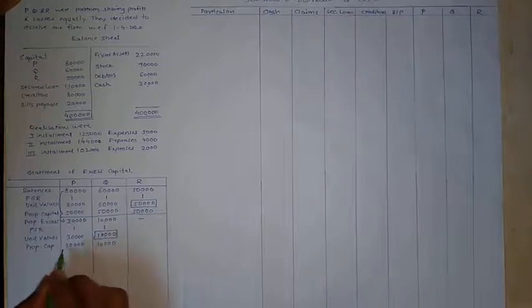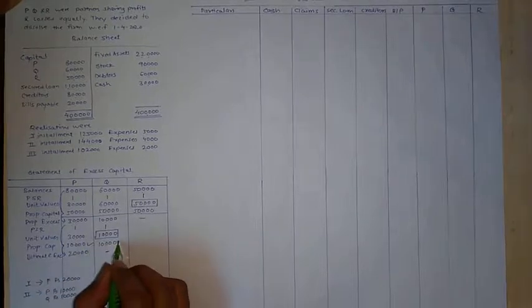It's 10,000 for P, 10,000 for Q. And after deducting (30 minus 10), ultimate excess is 20,000 for P.